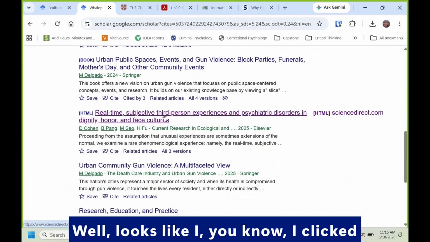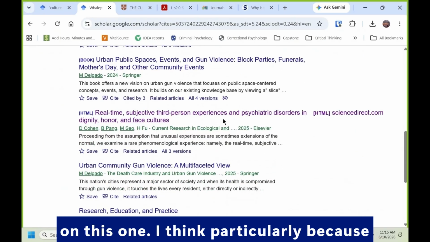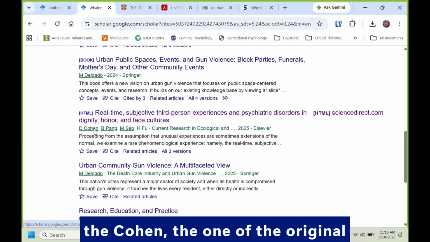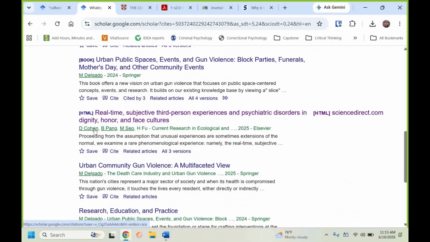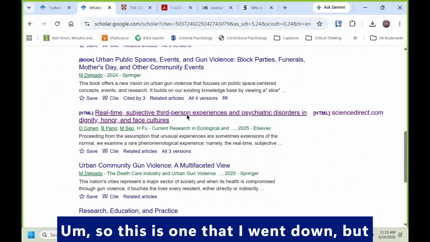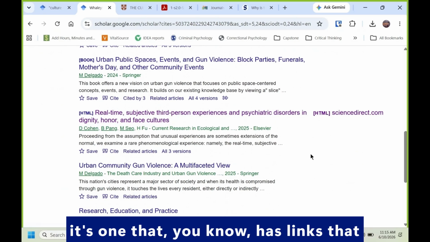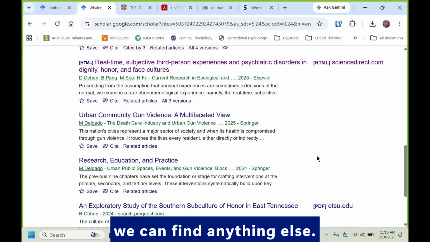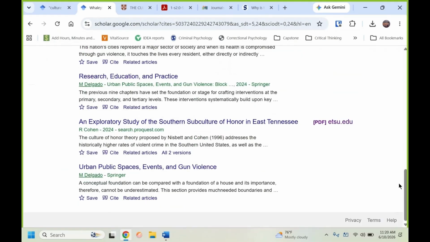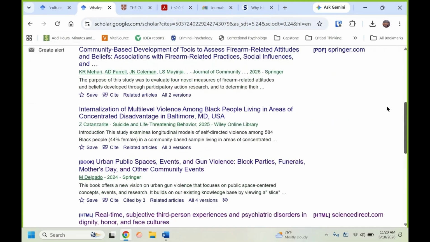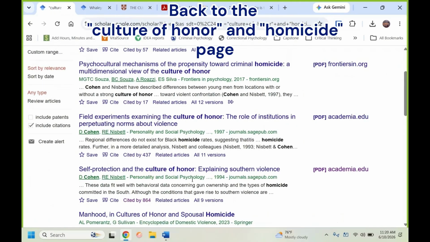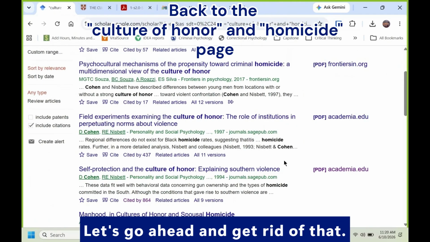It looks like I clicked on this one, I think particularly because it is Cohen. I assume that's probably the Cohen, one of the original authors of the theory. So this is one that I went down, but it's one that has links that I've already shown you how to access. So let's keep going here, see if we can find anything else. All right, so that was the end of what they had there. So let's see. Let's go ahead and get rid of that.